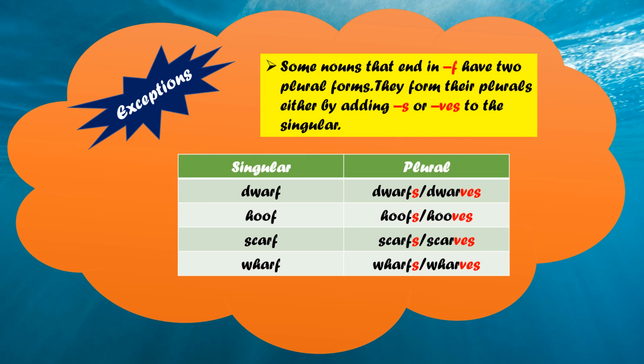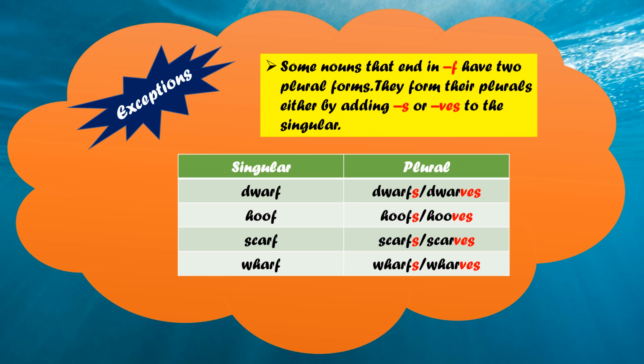Now children, here also some exceptions are there with the nouns that end in F. Earlier we have seen that the nouns that end in F or FE change their plurals either by adding S or by replacing F by VES. But some exceptions are there.